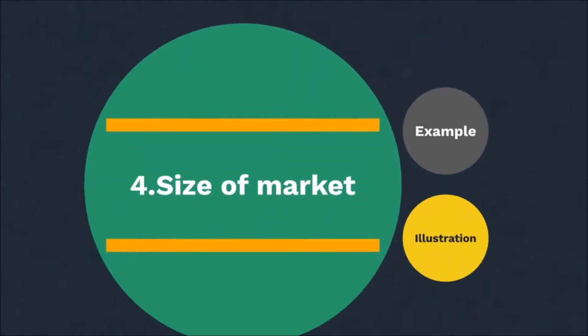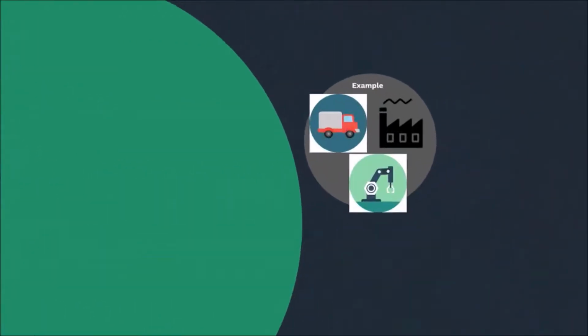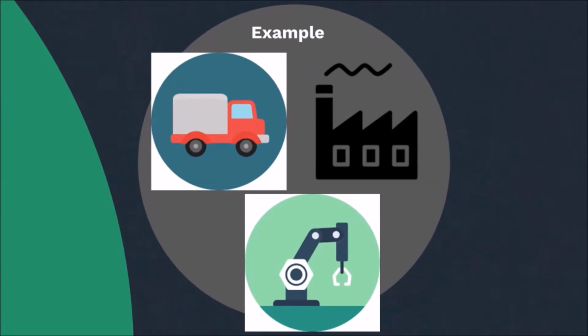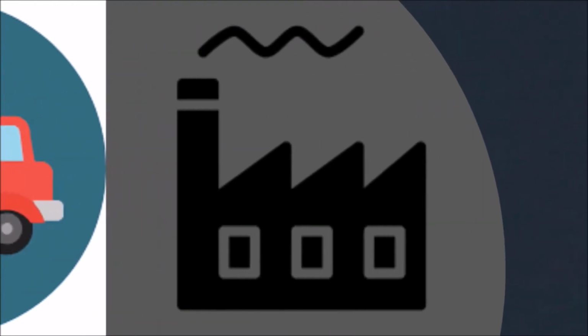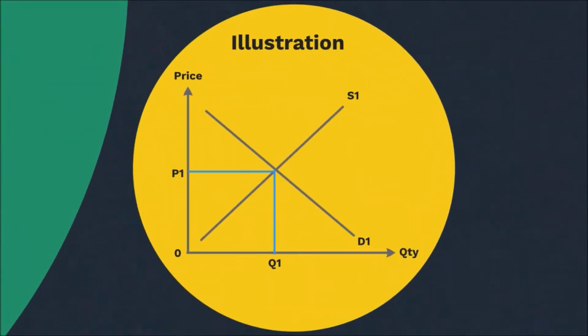Next, the size of the market will also change the demand of crude oil. Crude oil is the basic energy source for transportation, industry, and machinery. A developing country like Malaysia needs crude oil to maintain its economy because it is cheaper than clean power. Hence, when the size of the market increases, it will shift the demand curve to the right, and the quantity demanded and price of crude oil will increase.